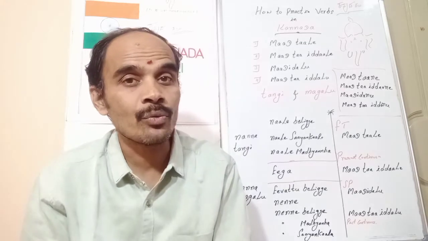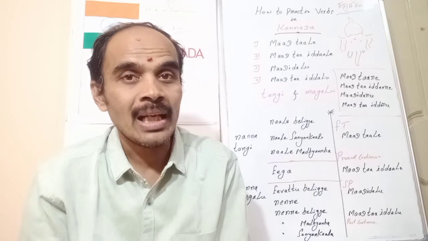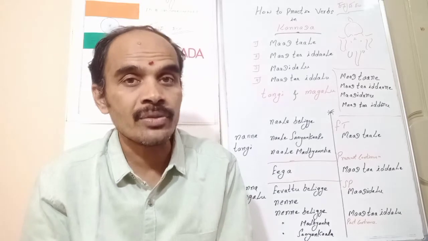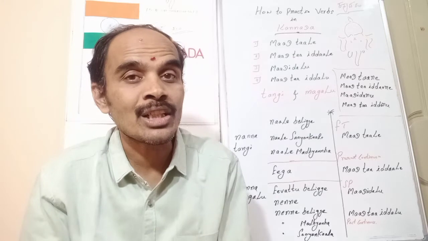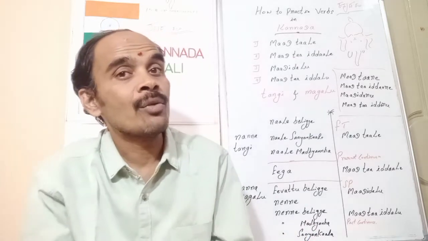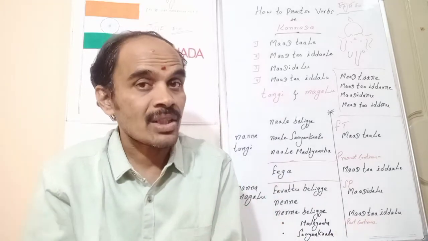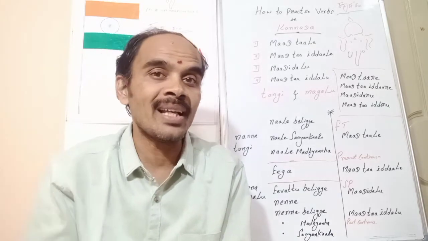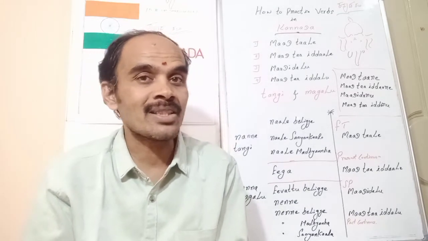If we just keep these four words in mind, we can easily make many more sentences, and that too using one single verb. Once we know how to make sentences with this verb, at a later stage we can make many more sentences with different verbs. There will not be any changes; only maadu will go, and we may have to bring some other verb sound to the same place, whereas taLe will remain as it is and iddaLu or iddaaLe will remain as it is. So now let's see how we can actually go ahead and make the sentences.